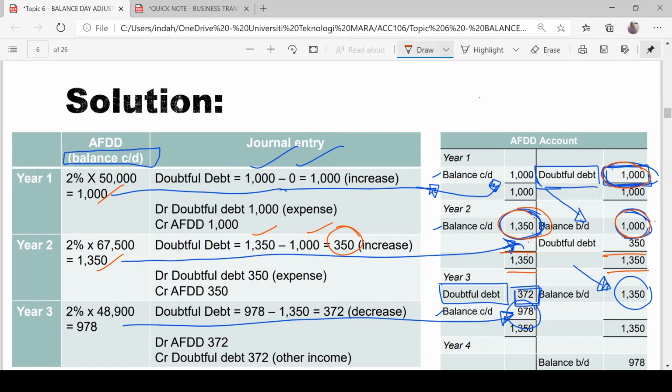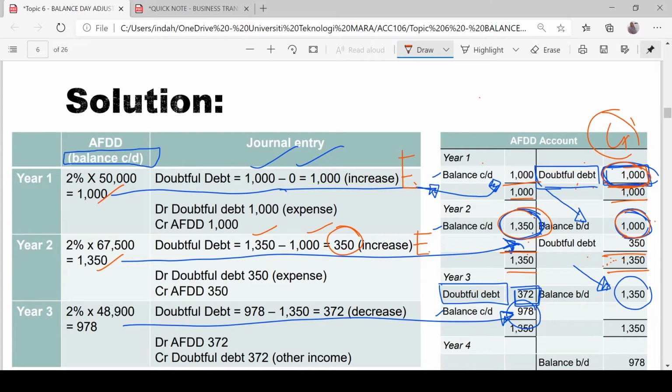So this is the credit side. Whenever you have to credit doubtful debt, this is considered an increase in AFDD. When you credit AFDD, this is an increase, and the increase in AFDD will be treated as an expense. Similarly for year 1, we have no balance BD, we have only doubtful debt 1,000. So we have a balance here of 1,000, and we call that doubtful debt.